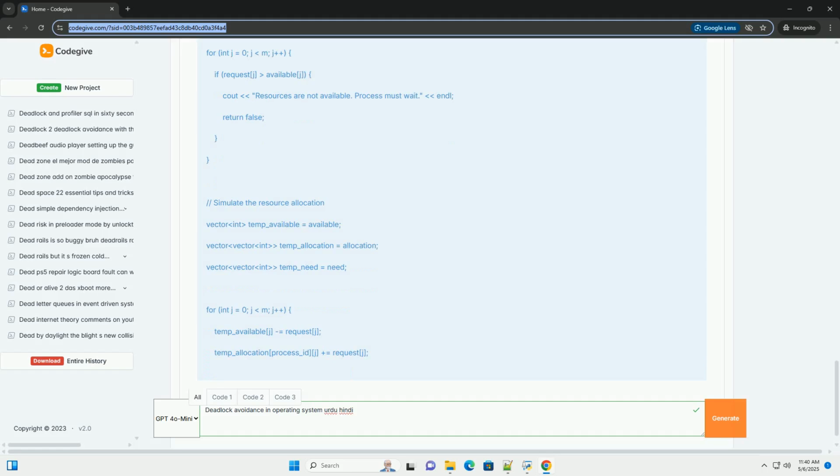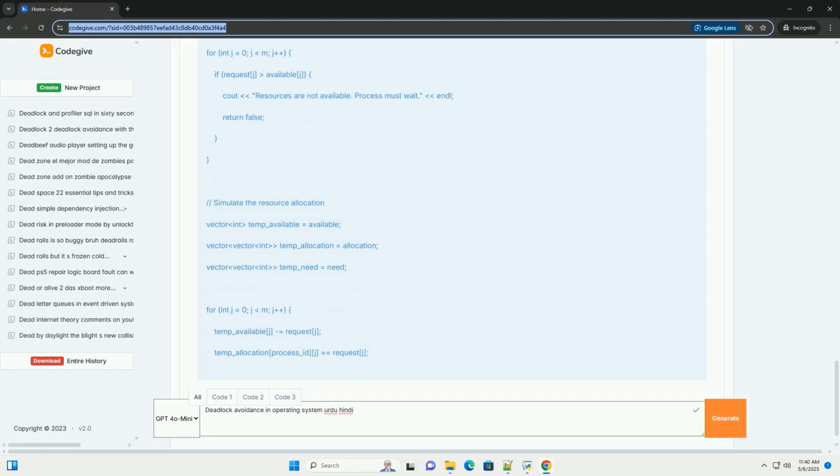Limitations and considerations. Future resource needs. The banker's algorithm requires processes to declare their maximum resource needs in advance. This can be difficult or impossible in some real-world scenarios where processes may not know their exact resource requirements beforehand. Pehle se batao ki kitna chahiye. Static resource allocation. The algorithm assumes that the number of processes is fixed.